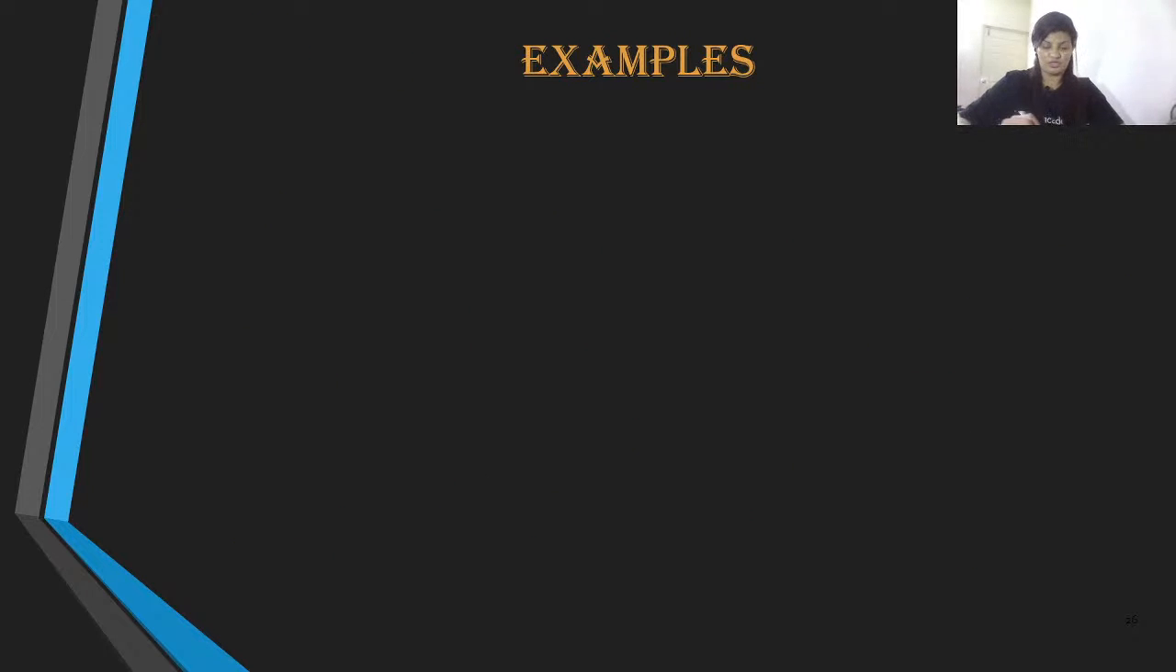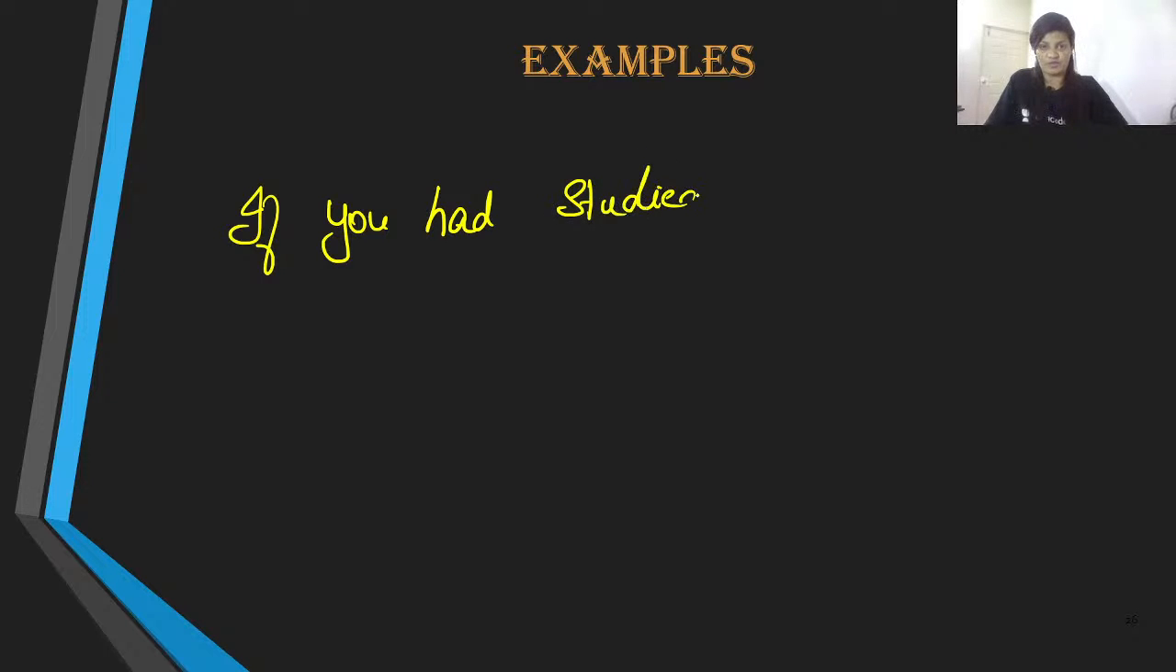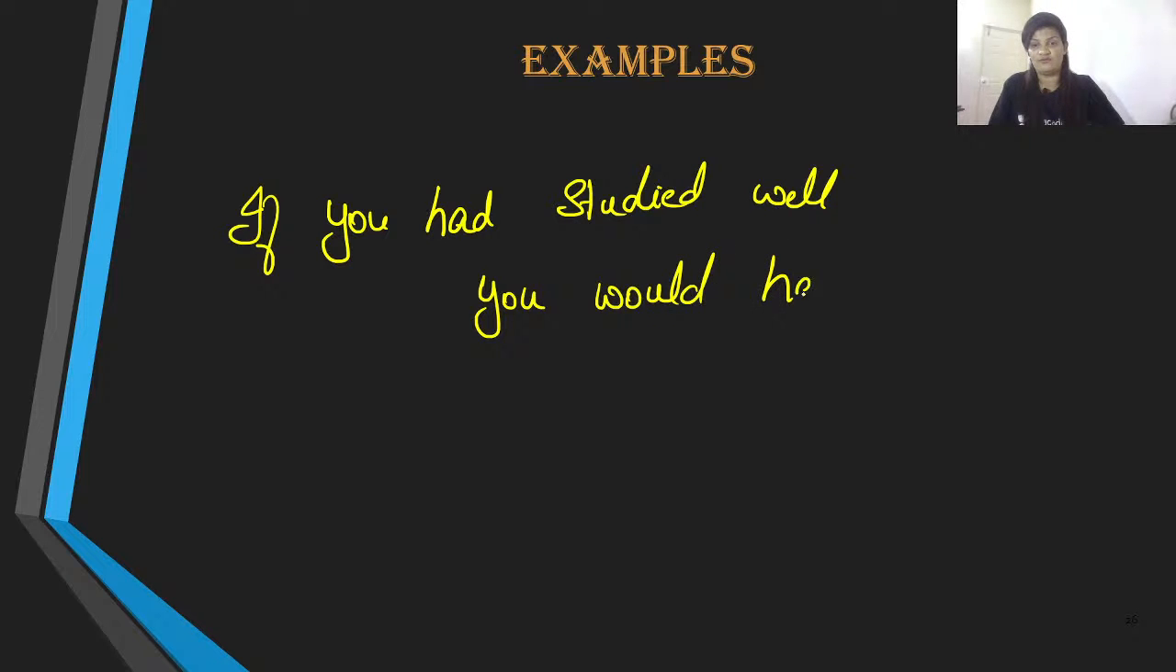Let me give you the other examples. If you had, remember, focus on the sentence structure. If you had studied well, then what would have happened? You would have passed. You would have passed the test. If you had studied well, then you would have passed.